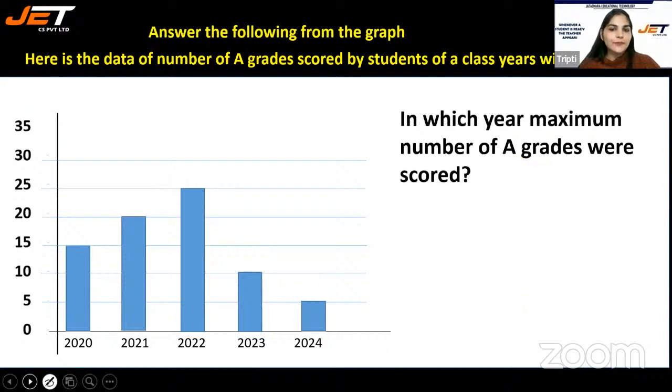Let's go to the next one. In which year was the maximum number of A grades scored? Maximum number of A grades, the most.